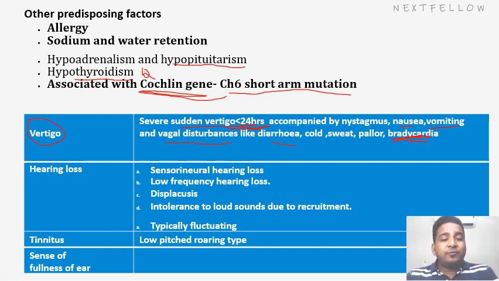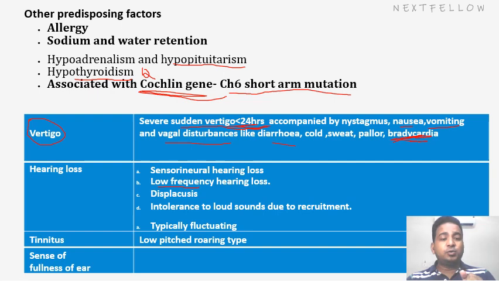So what happens in the vertigo in Meniere's disease? There happens bradycardia or diarrhea. What about the hearing loss? I told you it is an SNHL because Meniere's disease is a pathology of the inner ear, generally low frequency. Why low frequency? Because the apical turns are affected first.